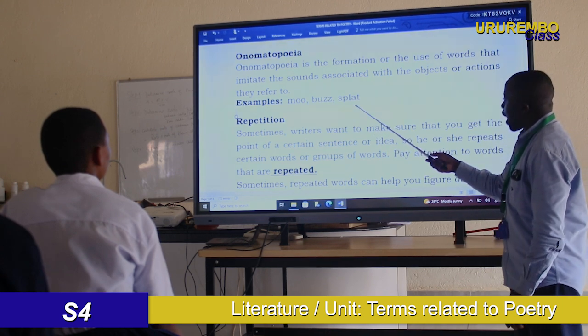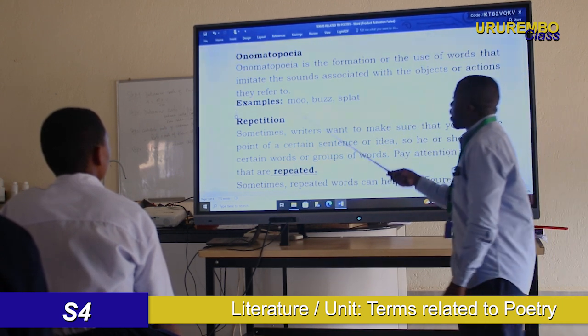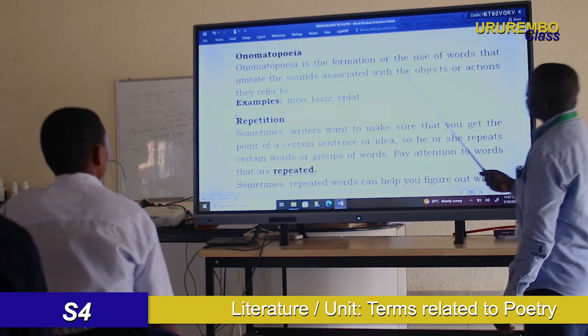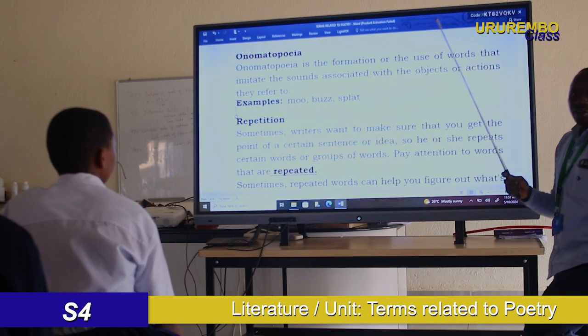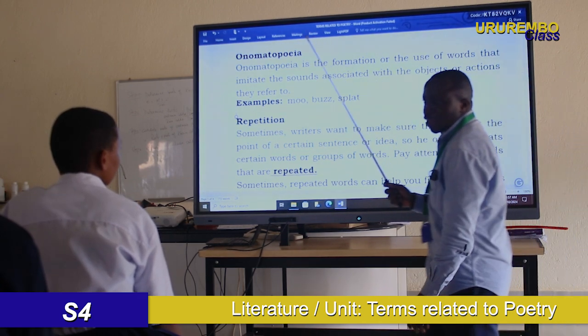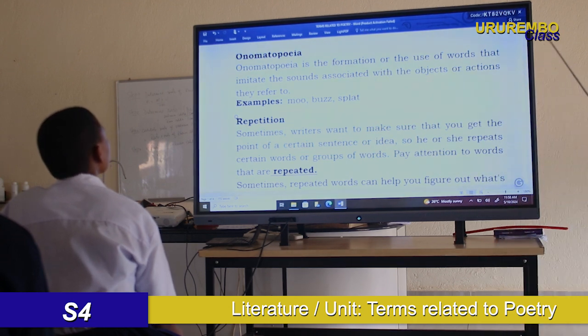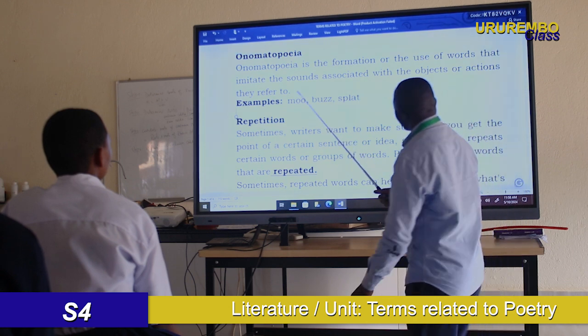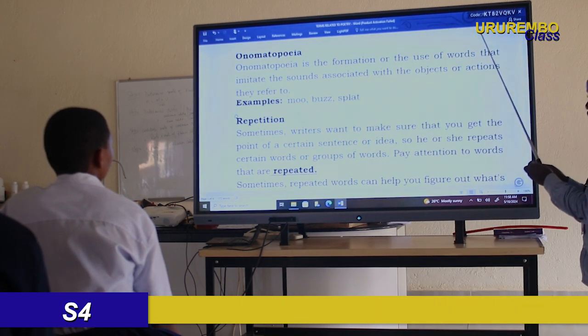We have so many words that produce sounds. Even when you are walking with shoes with high heels, you say tick tack, tick tack. This is a sound when you are walking in high-heeled shoes. This is what we call onomatopoeia.